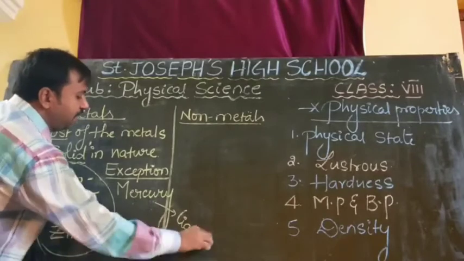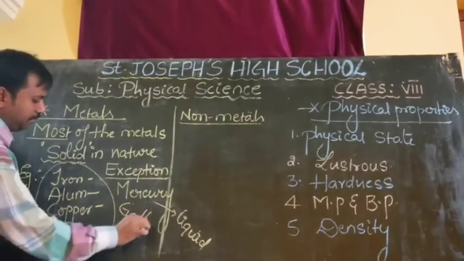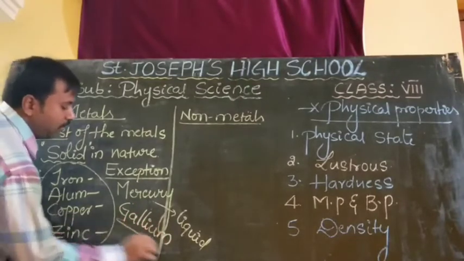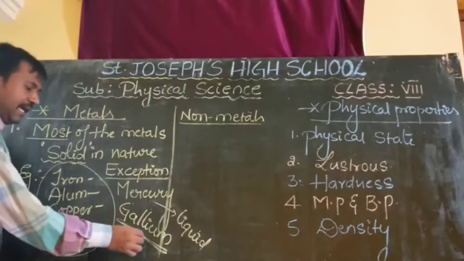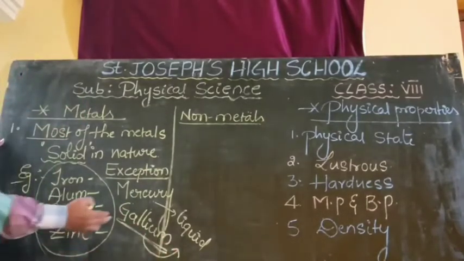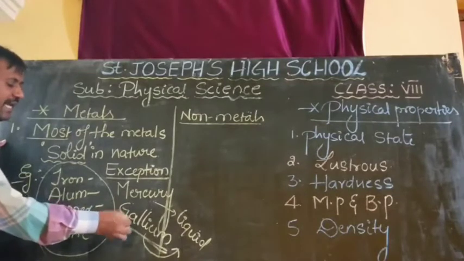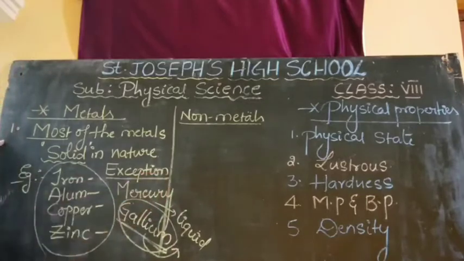It is in liquid form. One more, gallium. It is also a metal, but it generally exists in solid form only. But when we use it, it easily converts into liquid form.